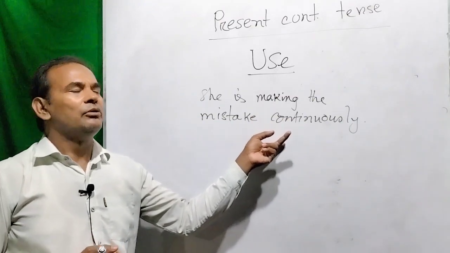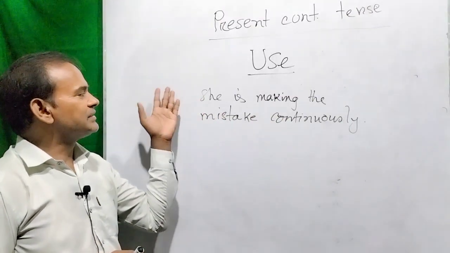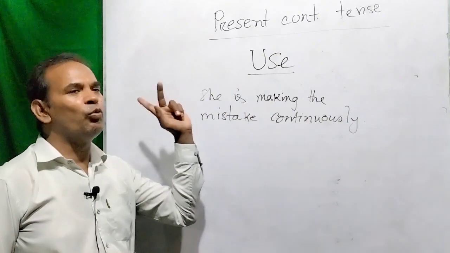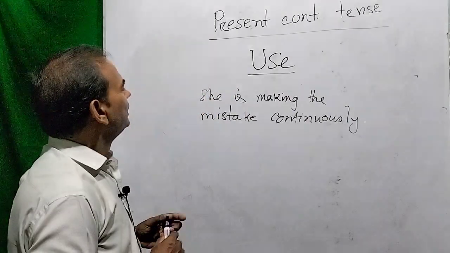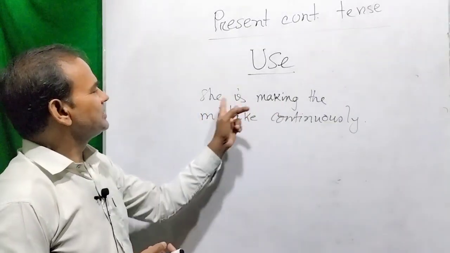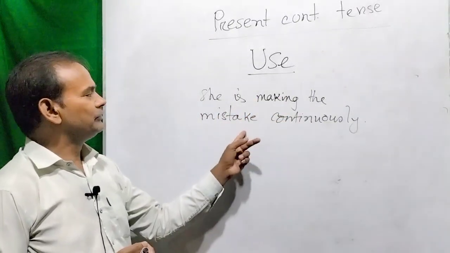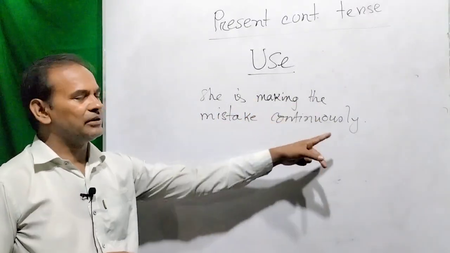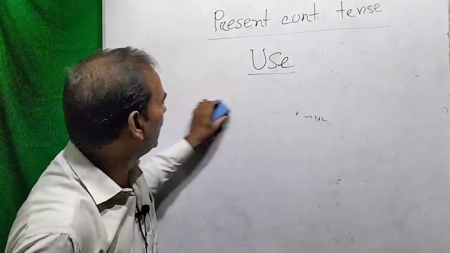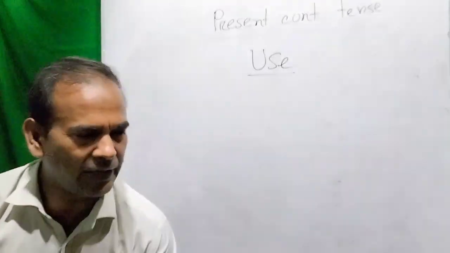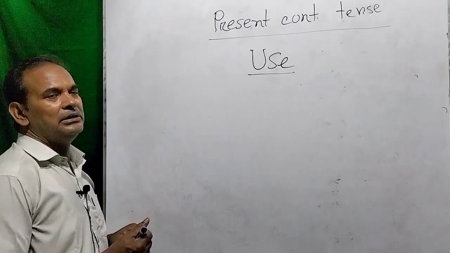That means when somebody is making the same thing or same work repeatedly, then we can use this present continuous tense. She is making the mistake continuously.